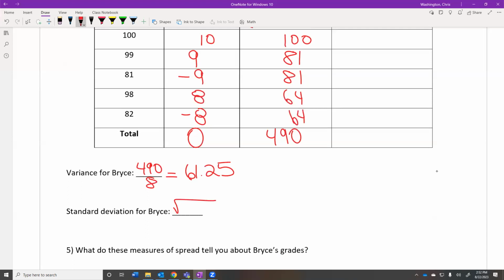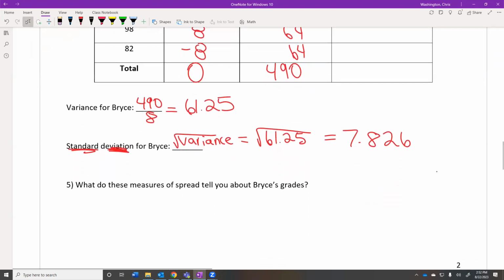So the standard deviation, this is our focus today and tomorrow, it is the square root of the variance. And the variance is the number that we just found, the 61.25. So when we take the square root of 61.25, we're now going to get a number that is much smaller because we squared all those numbers. So we ended up with numbers that were much bigger. And we get 7.826.